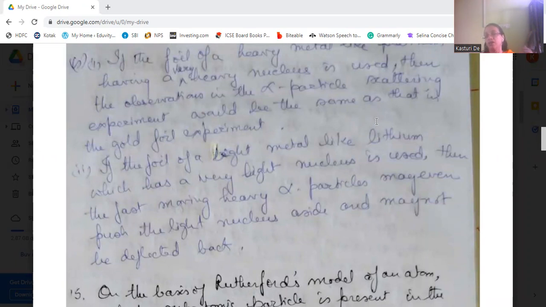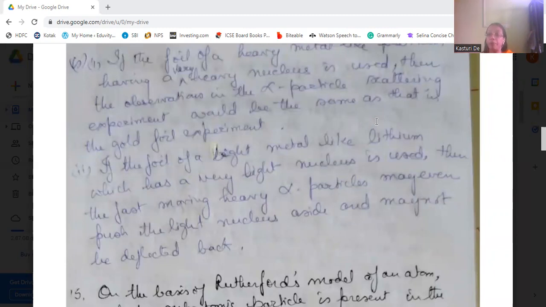So what did he find? Some alpha particles moved straight without deflecting, some were scattered, some reflected back totally, and some reflected sideways. But if a light nucleus was used, it would be moved to one side, and the alpha particles would just pass through without deflecting.